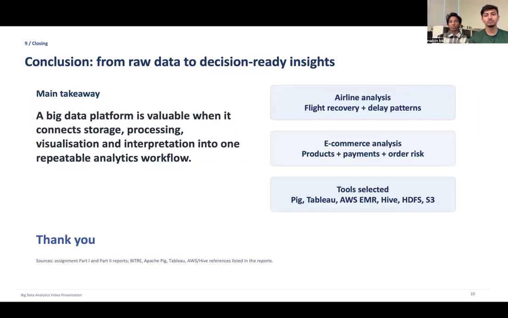So, in conclusion, the assignment successfully demonstrated how we use big data analytics tools for analyzing real-world datasets like the airlines data and the e-commerce data. In part one, performed on the airlines data, we found the trends and delays, while part two focused on e-commerce analytics using AWS and Hive. This assignment highlights the importance of distributed storage systems, scalable processing, SQL analytics, and data visualization for those datasets.